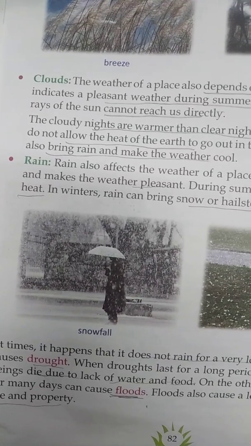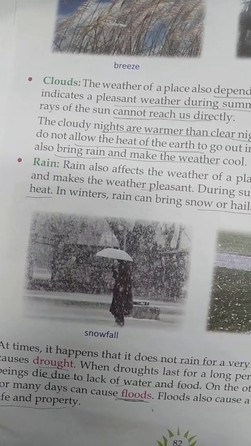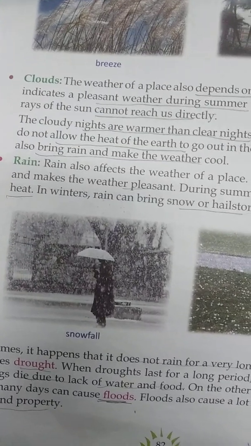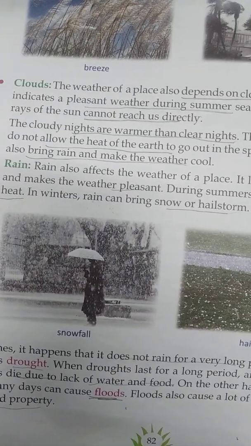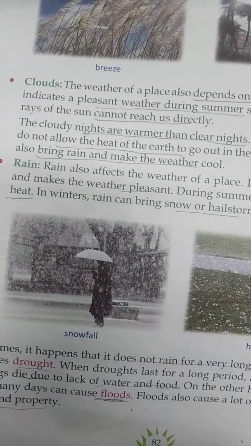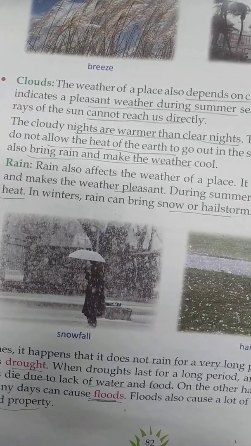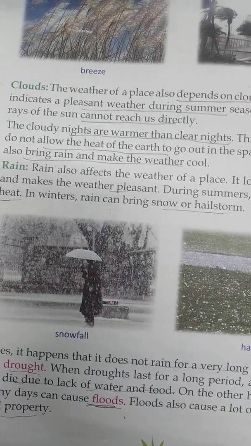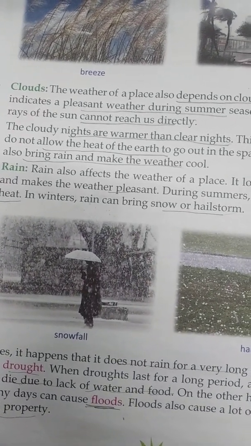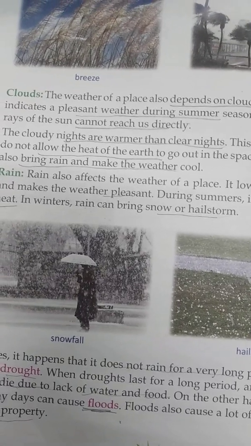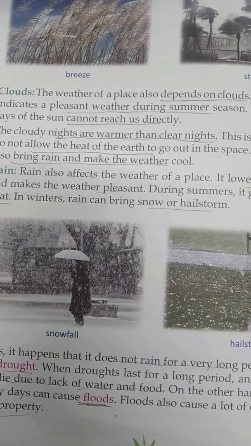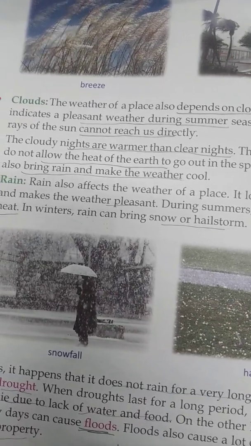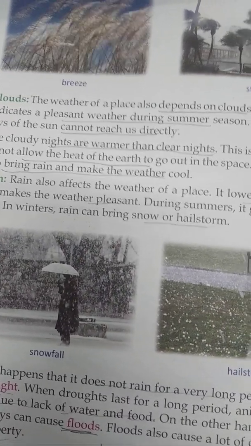So the weather can change during the year because some months are very hot while some months are very cold. During some months the weather is mild. Mild means it is neither too hot nor too cold. Students, I hope you understood the topic weather. The remaining part of this chapter we will take in the next video.